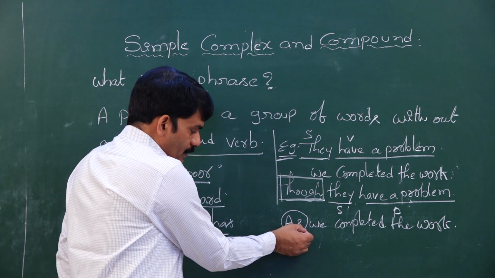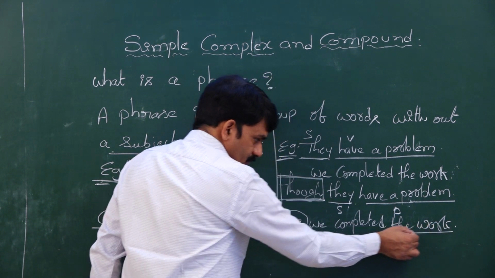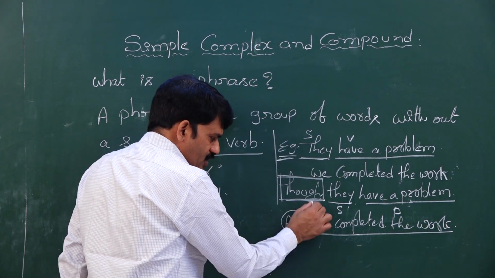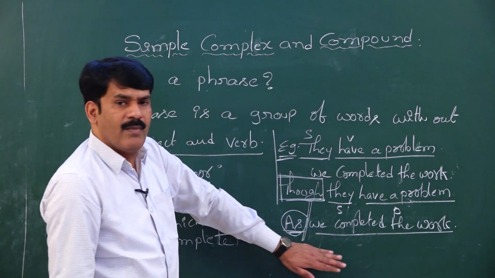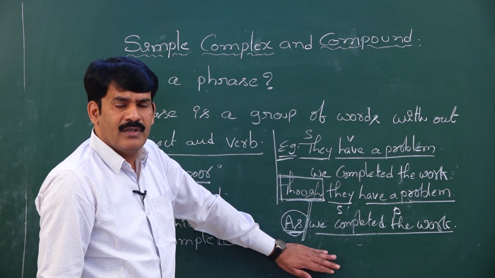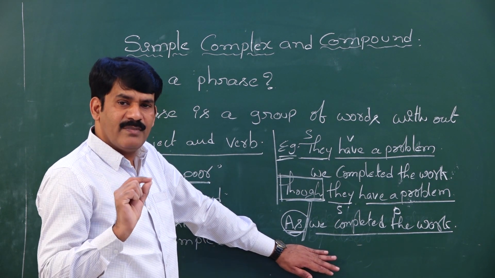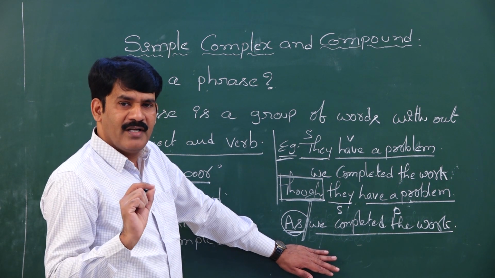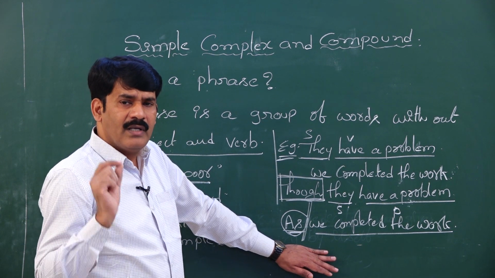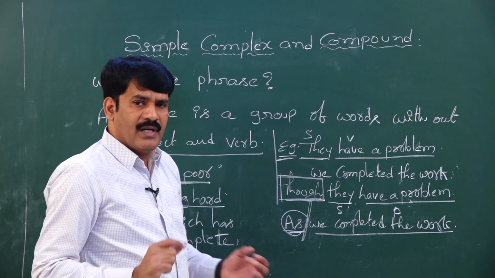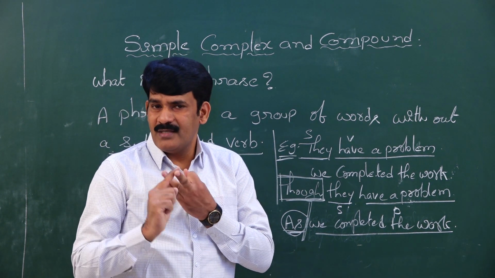So here the subordinating conjunction is used along with the clause. When a subordinating conjunction is used along with the clause, the main clause becomes the subordinating clause. Henceforth, a student has to clearly understand what a clause is, what a main clause is, and what a subordinating clause is. These are going to play a very important role in simple, complex and compound sentences.